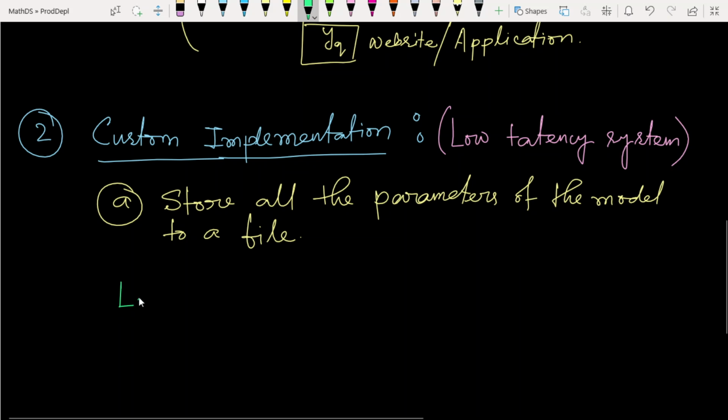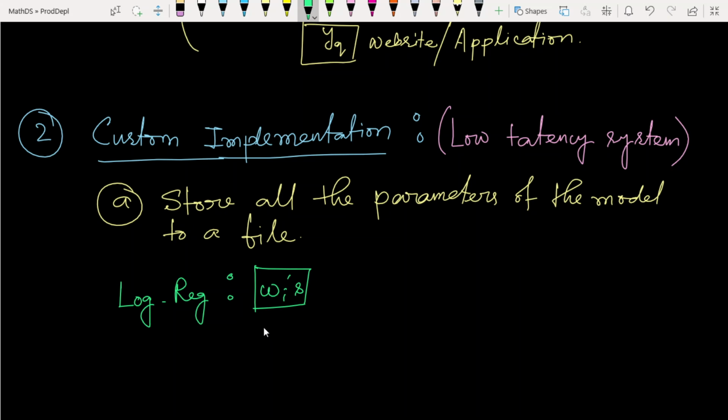It will be very simple if you just take this example. Suppose we have taken the logistic regression model. We have applied some technique and built the logistic regression, and we have already seen that in logistic regression the main parameters are the weights. Only we need these weights. If somehow we have calculated these weights, then everything is done. We have to store only these weights.